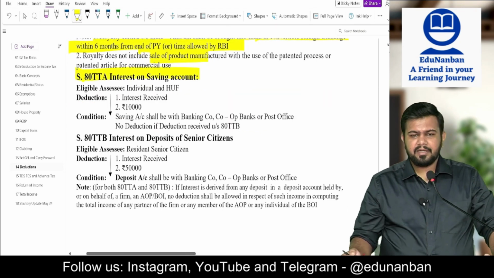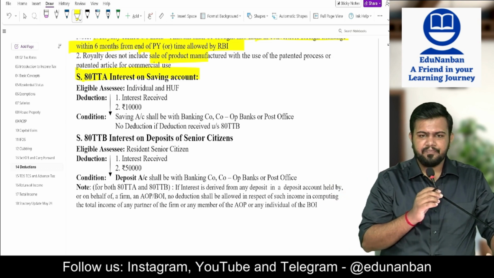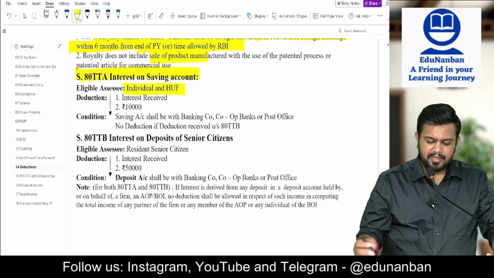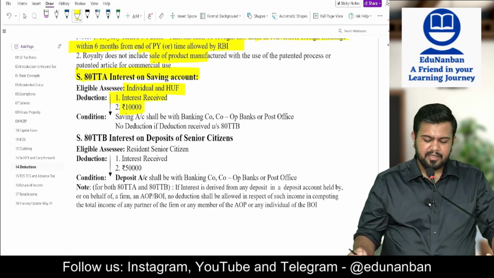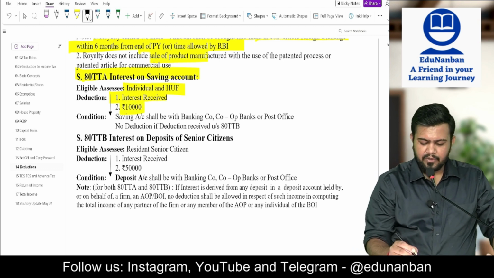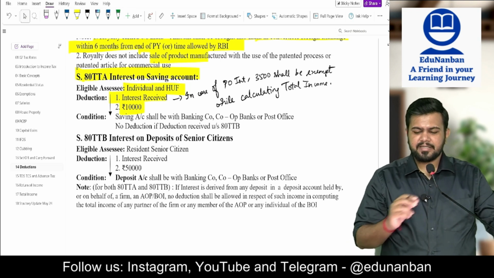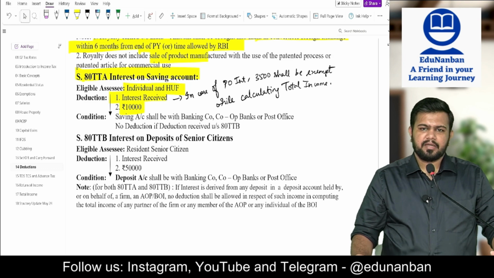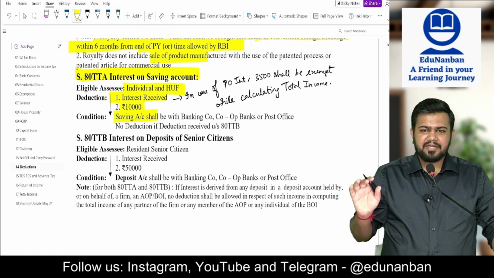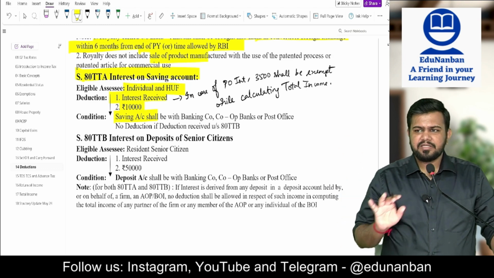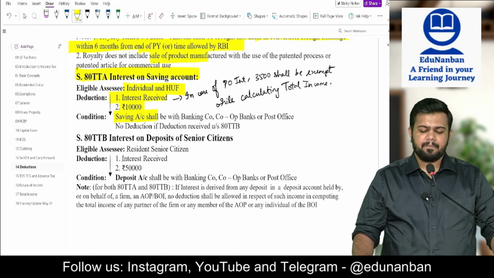Section 80TTA, interest on savings bank account, one of the most common deductions. Who is eligible? Individual and HUF are eligible. Then what is the deduction? Interest received or 10,000, whichever is lower. However, in case of post office interest, 3,500 shall be exempt while calculating the total income. So interest on savings bank account alone is included in this section. Is interest on FD included in 80TTA? Answer is no. Interest on fixed deposit is not included in 80TTA.